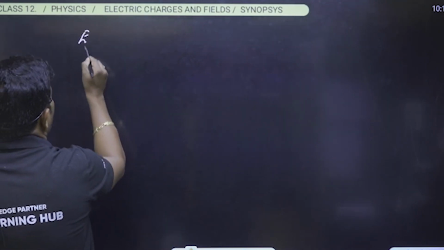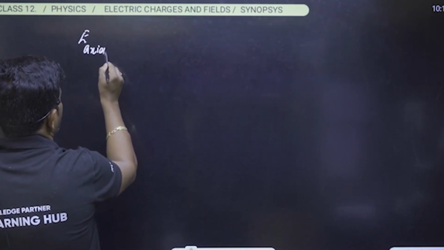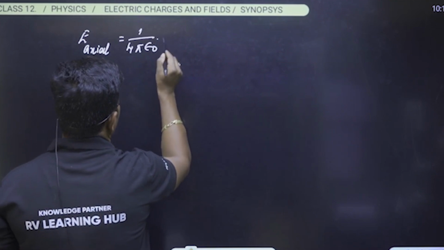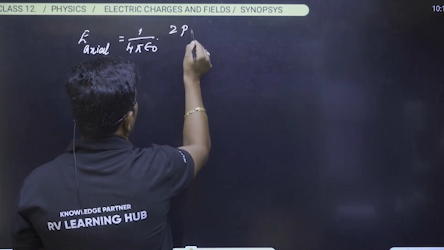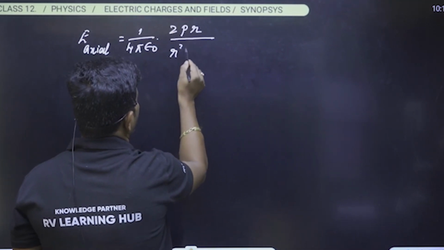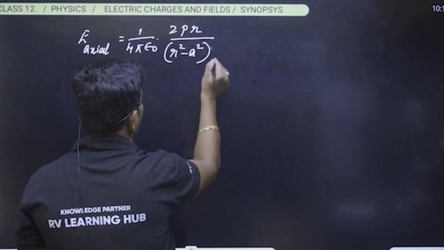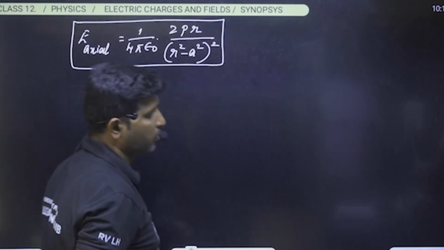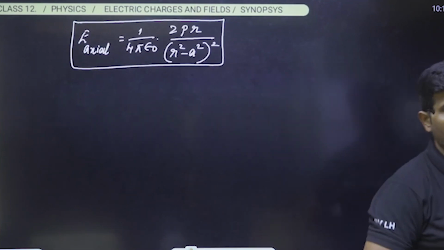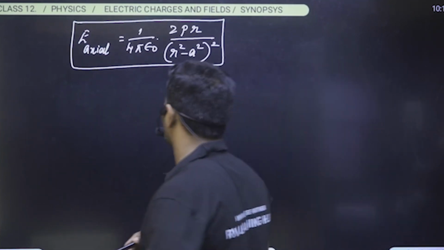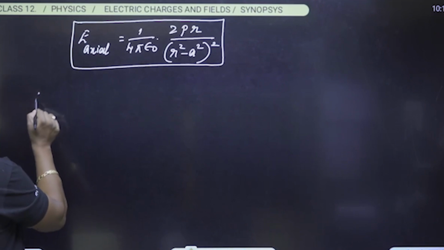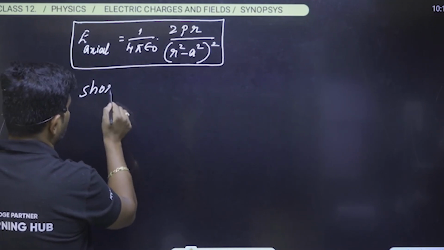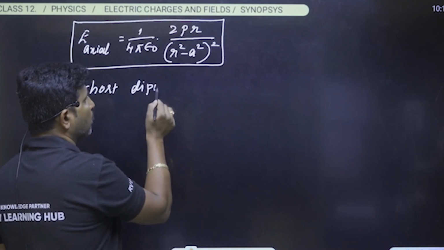What is the electric field along the axial line? It is equal to 1 by 4 pi epsilon naught into 2PR divided by (R square minus A square) whole square. And please remember a condition here for a short dipole. What is a short dipole?